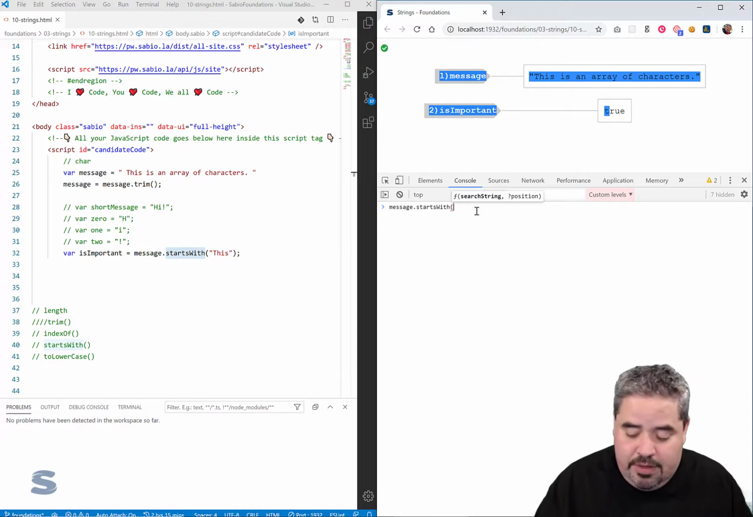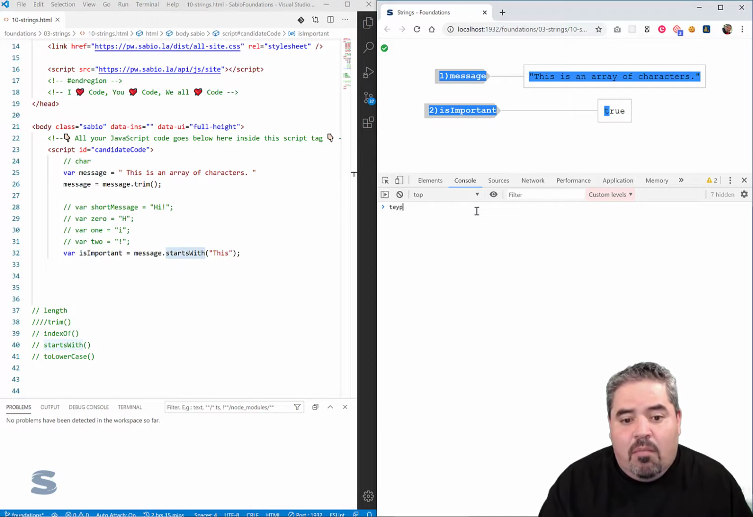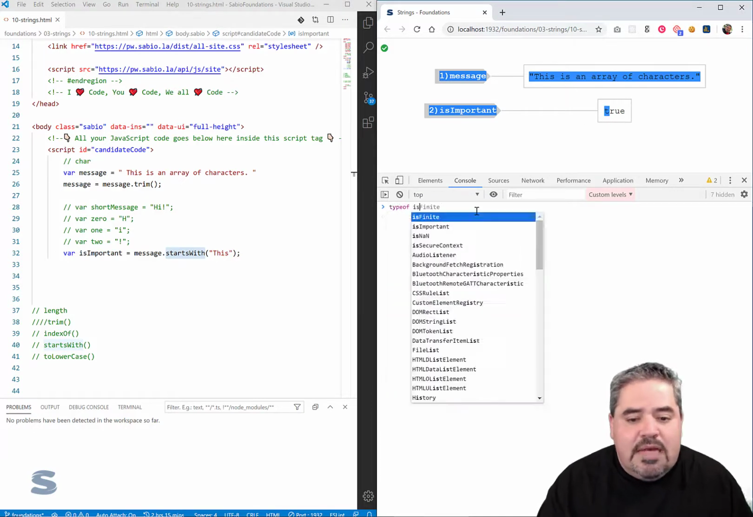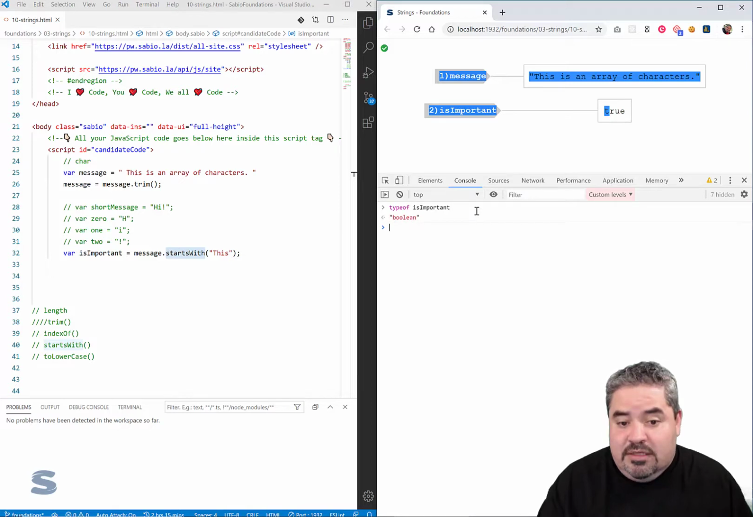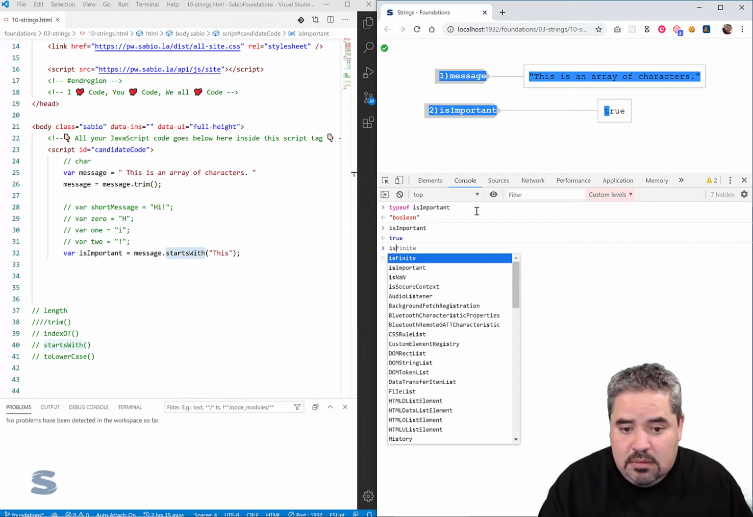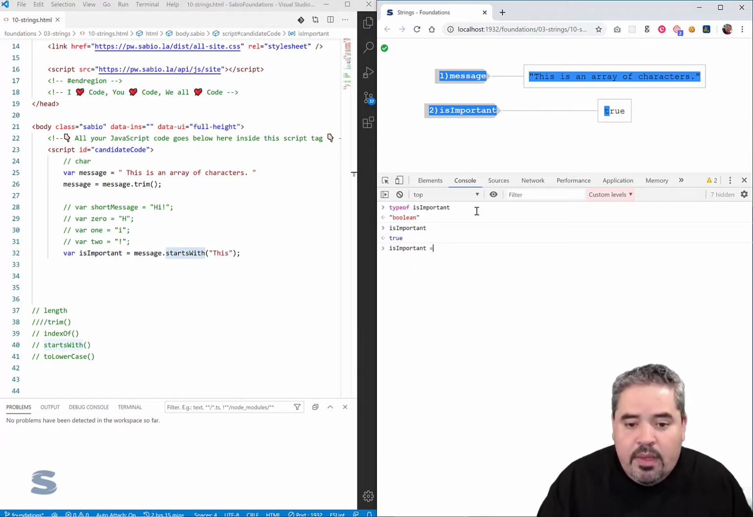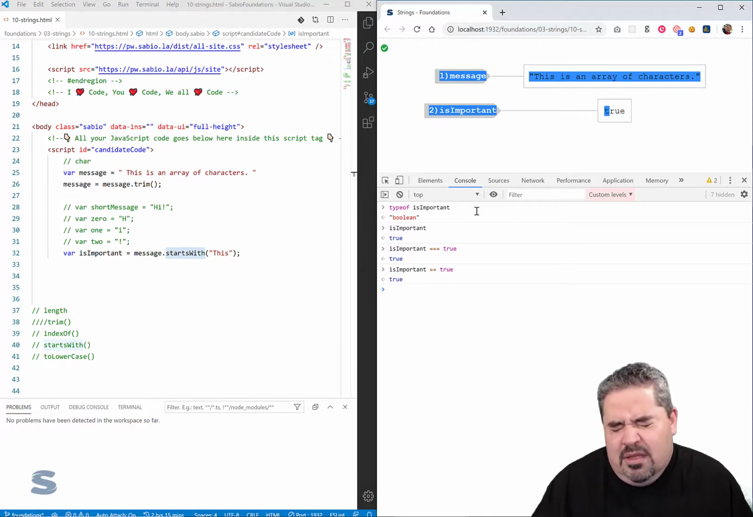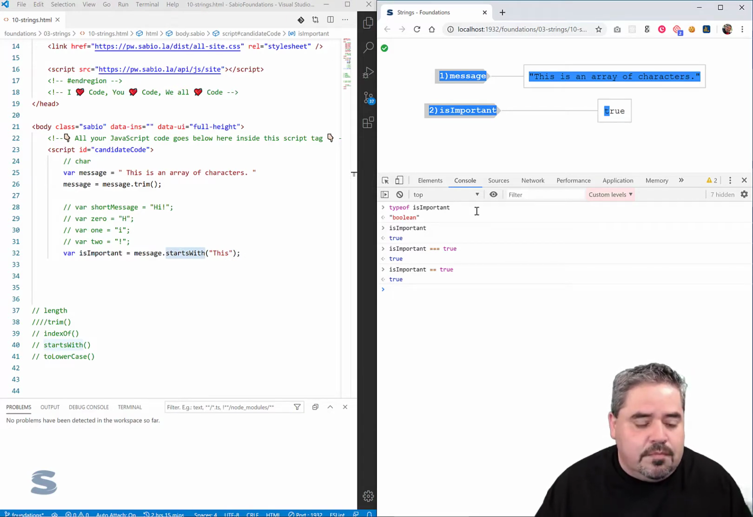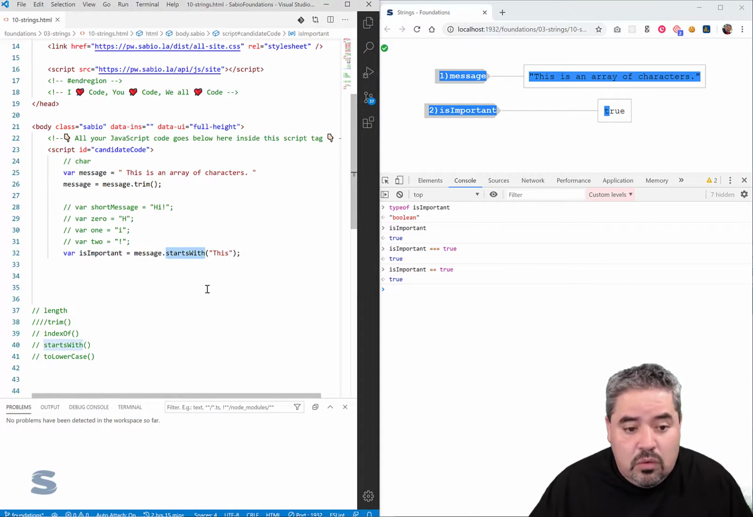Let's combine a little bit of what we learned in other videos. Let's say typeof. What is the type of isImportant? It's a Boolean, right? isImportant is true. Is isImportant equal to true? It is, right? It just so happens that the strict comparison as well as the non-strict comparison is going to work here for true. Okay, so startsWith is really cool.